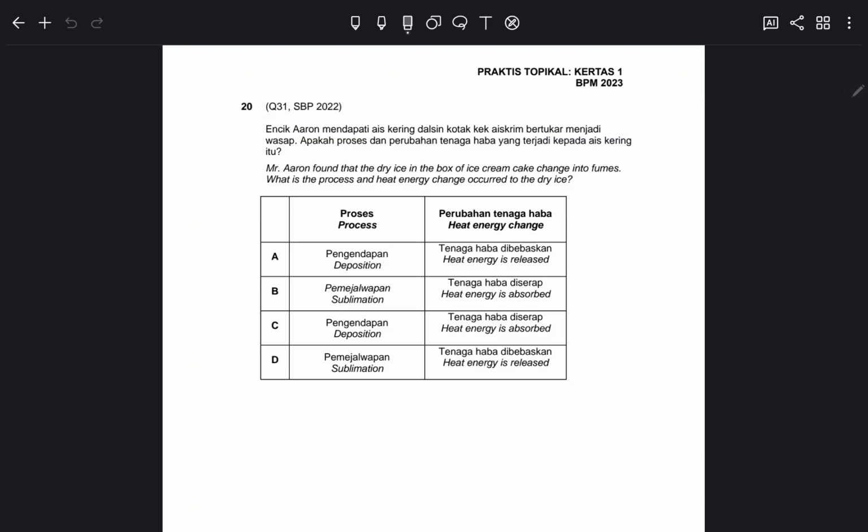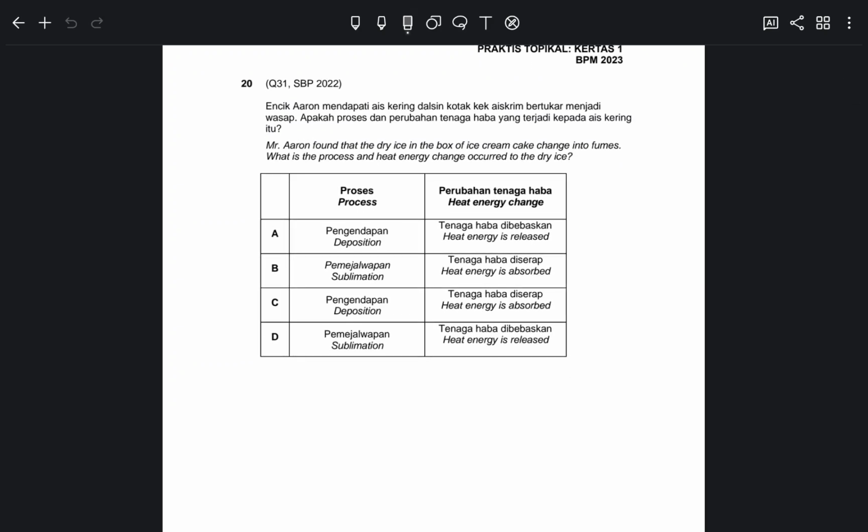And the last question for today, question 31 from SBP 2022. Mr. Aaron found that the dry ice in the box of ice cream changed into fumes. What is the process and heat energy change that occurred to the dry ice? It is dry ice and it changed to fumes all of a sudden, so of course it is changing from solid to gas.